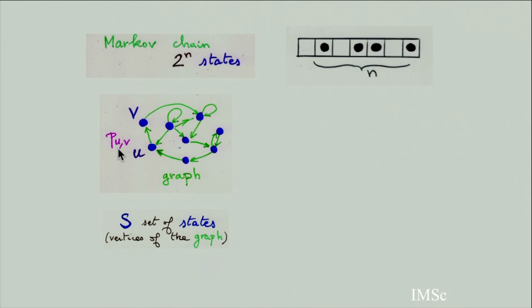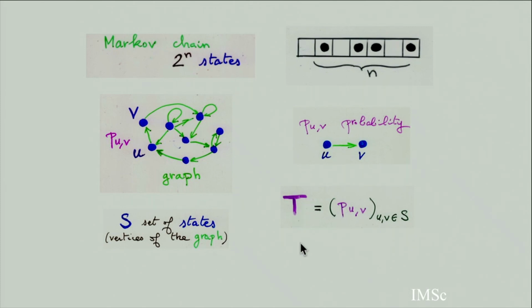So here my graph has 2 power n vertices, and from one configuration to another there is an edge or maybe no edge. P u v is the probability to go from U to V. The Markov chain is associated with a matrix, the transition matrix, or stochastic matrix, which means that the values on the same row sum to 1. It's probability.